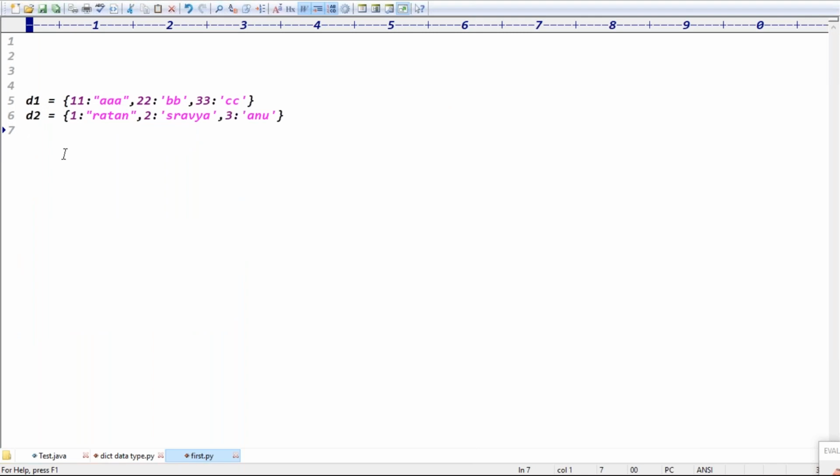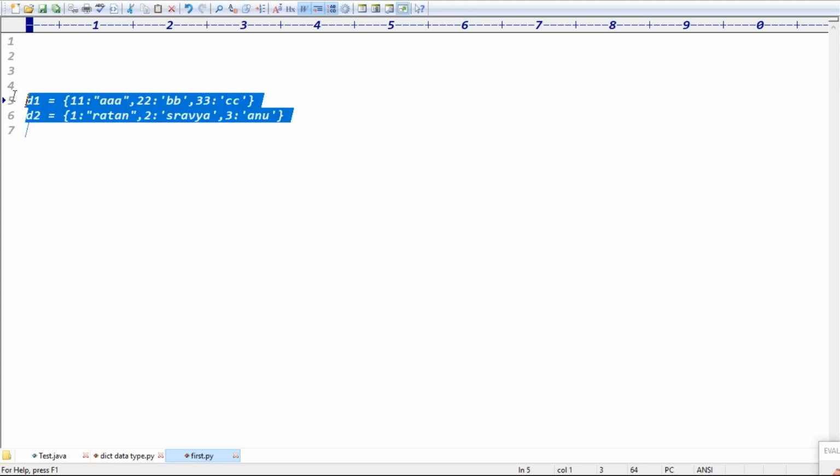Here I have two dictionaries. I want to create a new dictionary. I want to take the D1 keys and the D2 values, and make them a new dictionary. D1 keys means what? D1 is Ratan, and the expected output is D1 Ratan, D2 Shravya, D3 Anu. Then tell me, guys, D1 keys, D2 values, I want to make it a new dictionary. Then how?